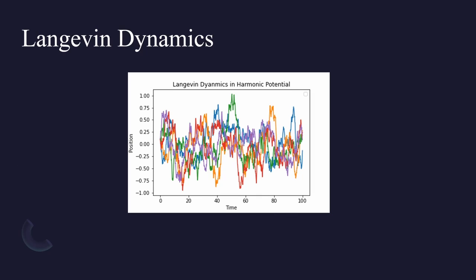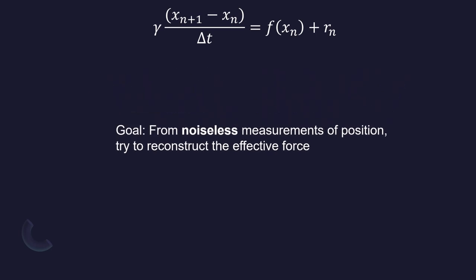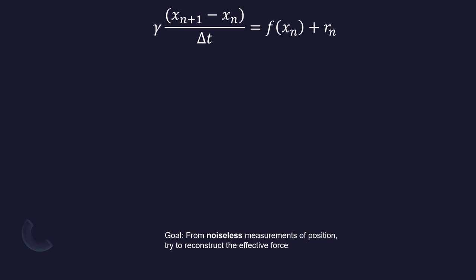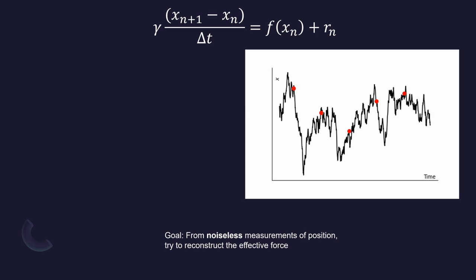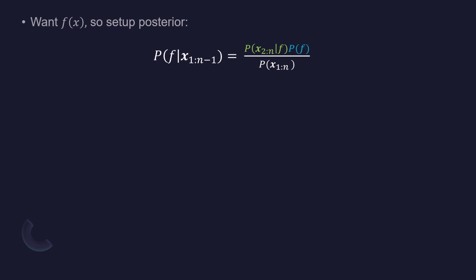Well, something like this. Each of these colored lines is one possible trajectory of a particle. As you can see, it's fairly random, just like how that particle of dust was behaving. Our goal is this. From noiseless observations of position data, try to reverse engineer the forces. Visually, on the right, in black, we have these true trajectories of this particle. However, we can only observe it every so often at these red points. From this red position data, we want to somehow construct a picture of the continuous force function that generated it, as on the left. So let's get started.